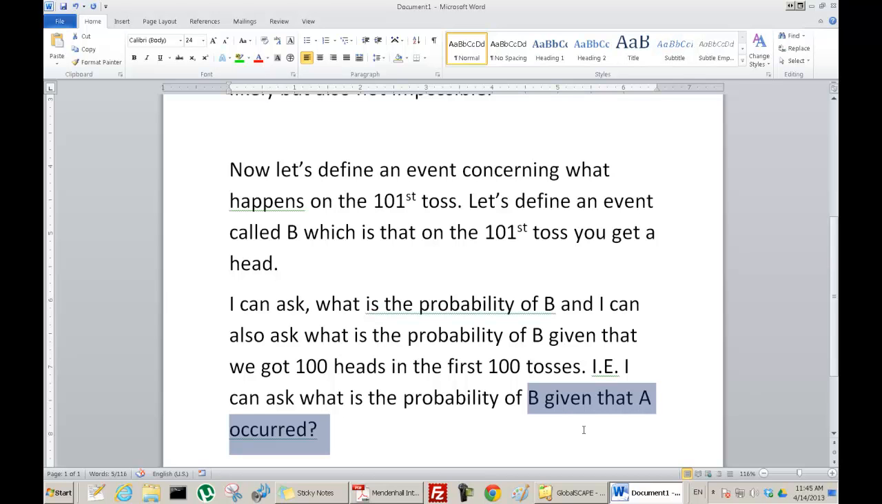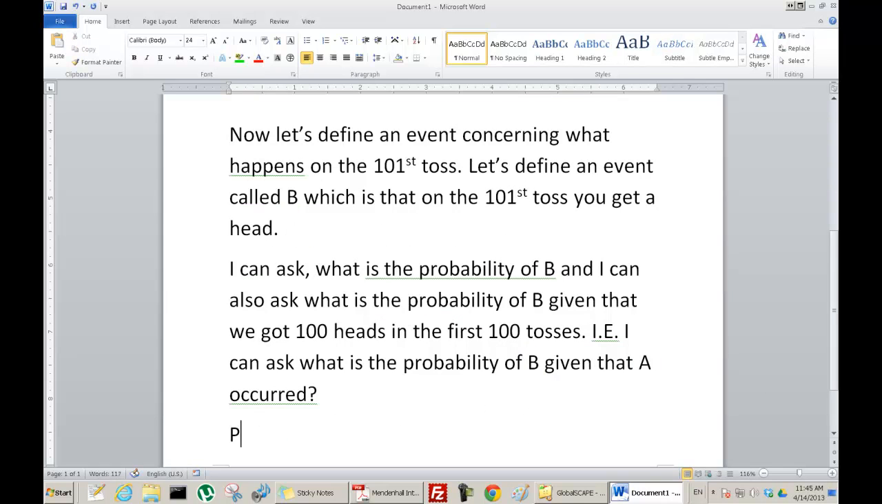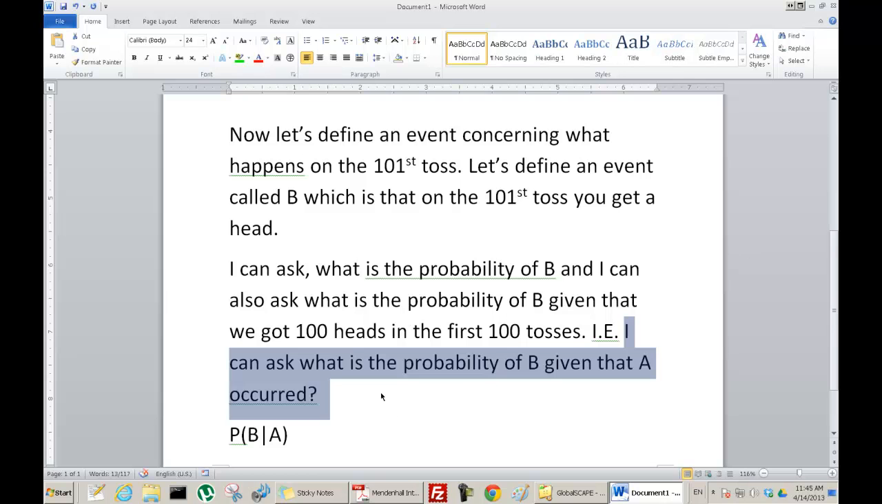The way you can express that question using notation is like this. That doesn't mean divide. It's just a short way of writing the probability of B given A. It doesn't mean divide, it just means the probability of B given A. So the question is, what would you say about that? What's the probability of B given A?